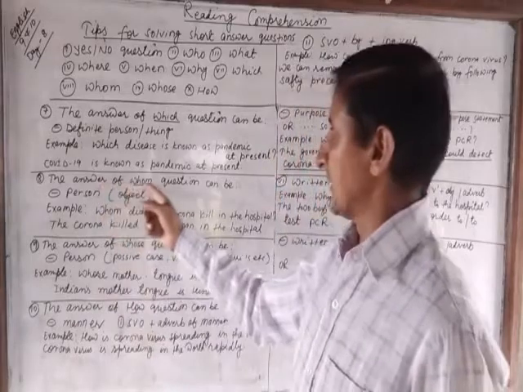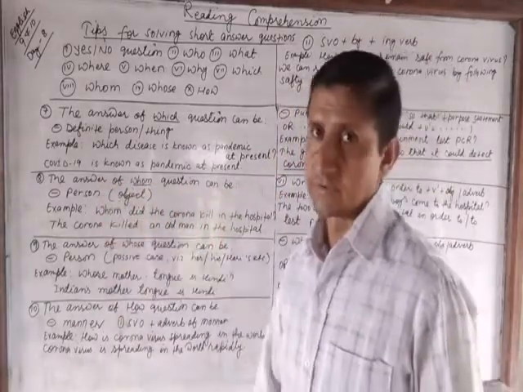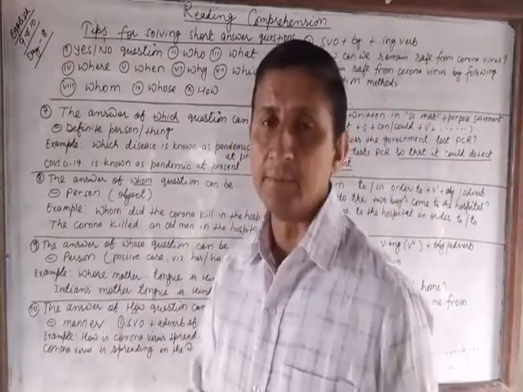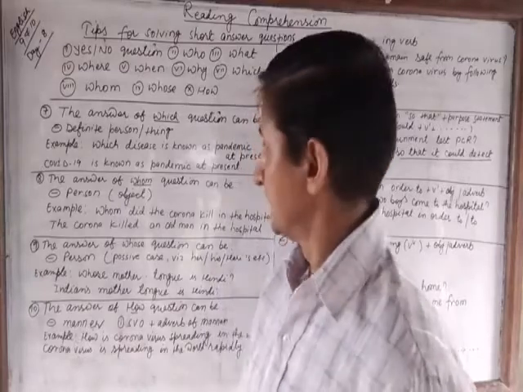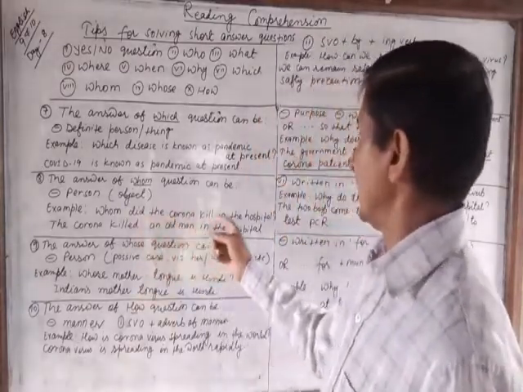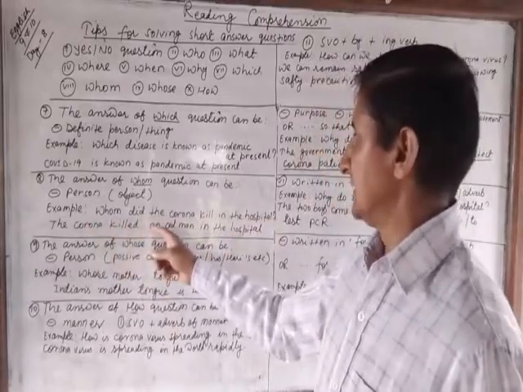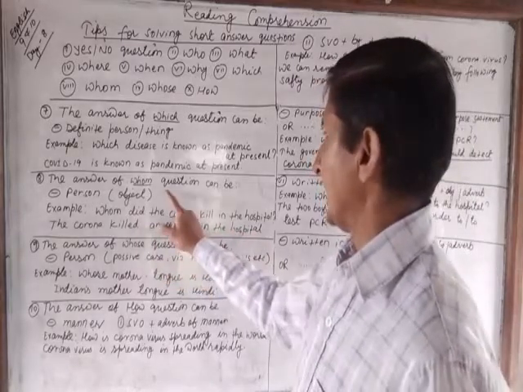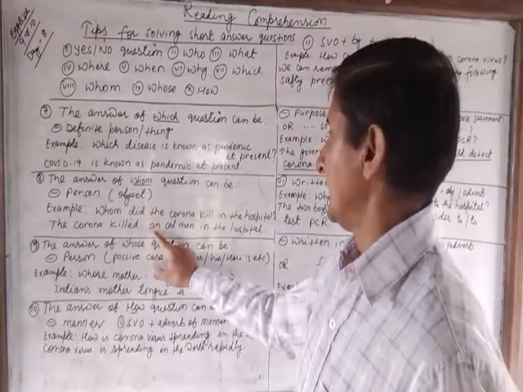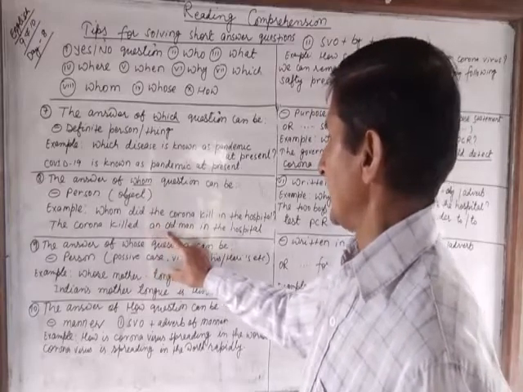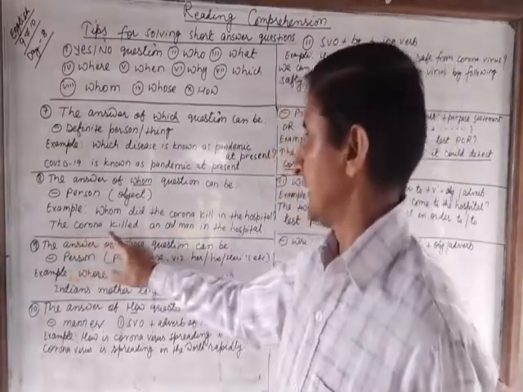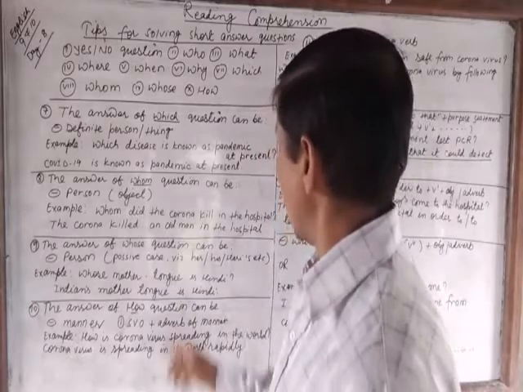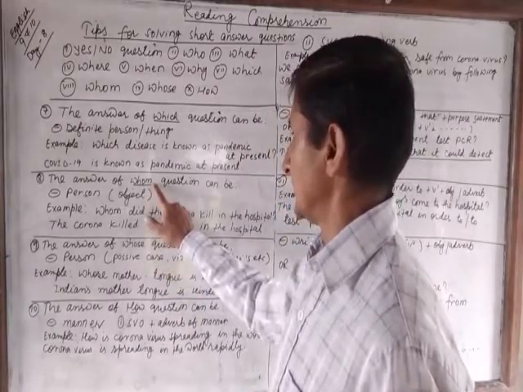Now next, answer of whom question can be person in object. Whom did the corona kill in the hospital? The corona killed an old man in the hospital. An old man is the answer of whom question, and it is written in the place of object. The corona is subject, kill is verb, and an old man is object. In place of object, we have written the answer of whom questions.